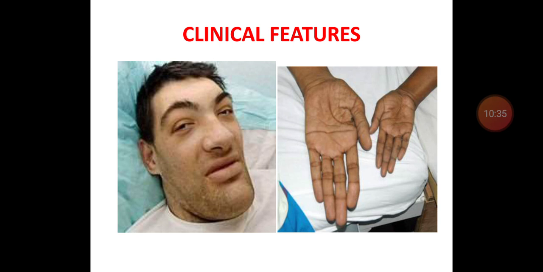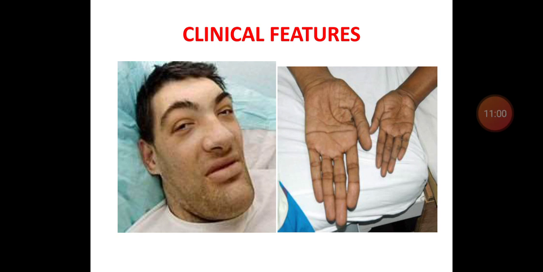So this is a picture showing an acromegaly face, where there is enlargement of lip, enlargement of nose, that is large fleshy nose, enlargement of jaw, that is prognathism, and enlargement of forehead, that is frontal bossing, with enlargement of ear.